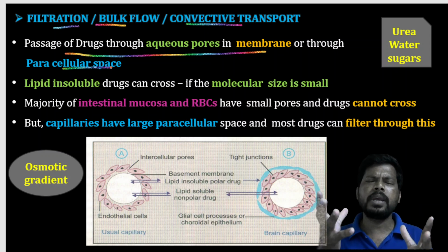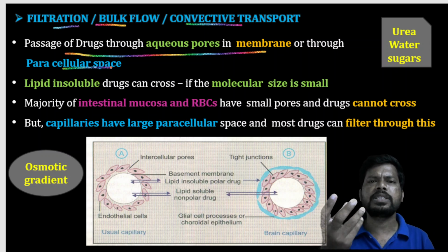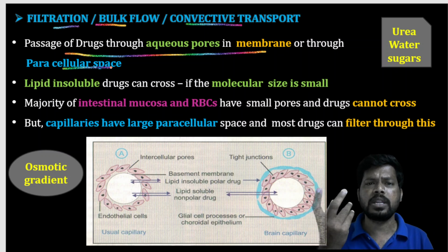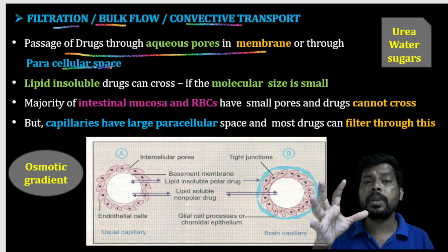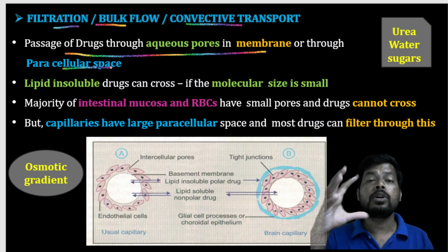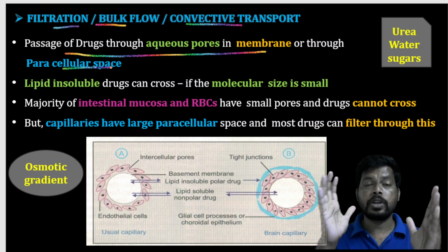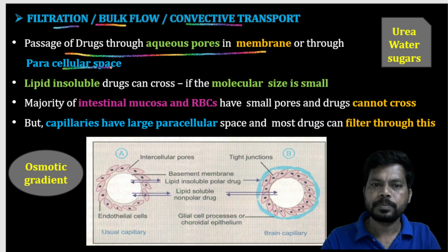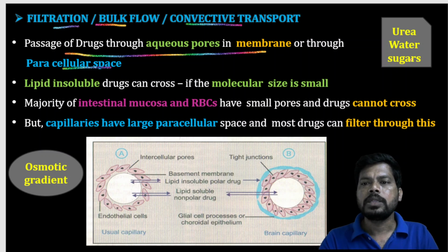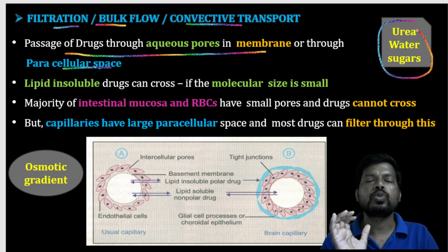On that lipid bilayer there are a number of protein channels, aquaporins, and so many things. Aquaporins are used to transport water-like substances or very small molecules from one cell to another. Examples like urea, water, and sugar undergo transport through this process.